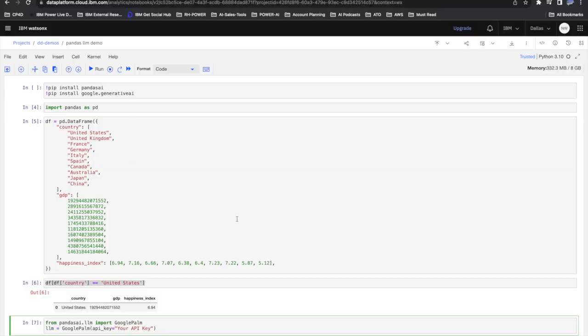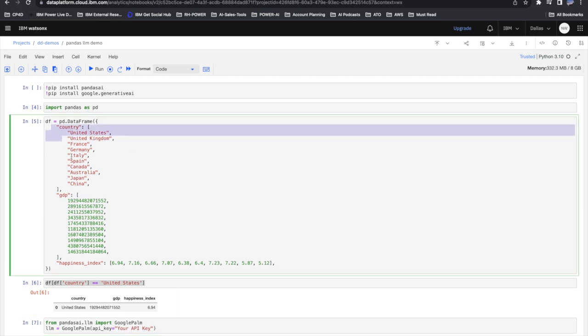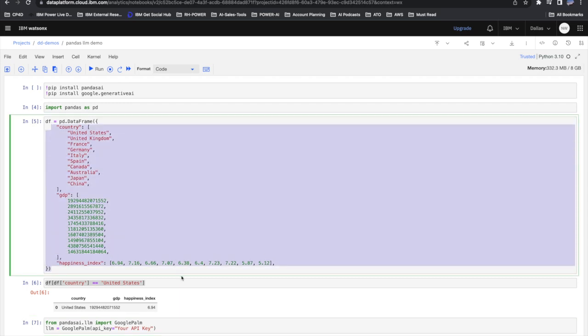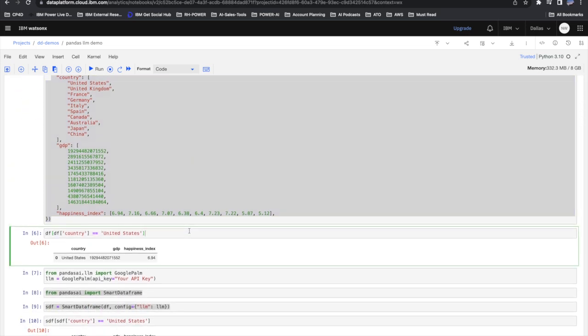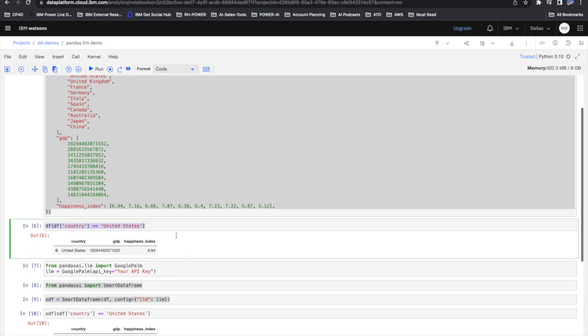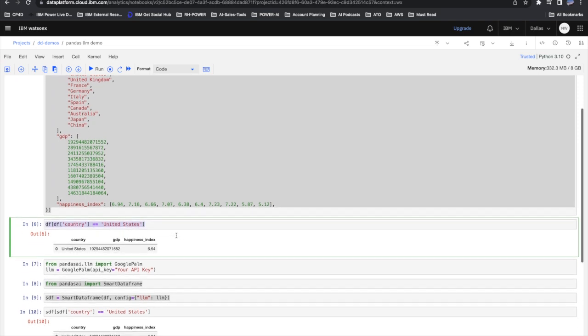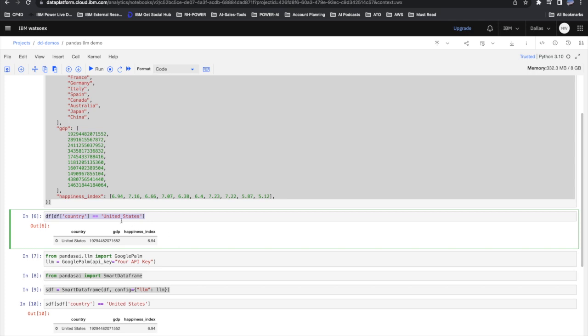Suppose I want to analyze the GDP values and happiness index in 10 countries. What I would do normally as a data scientist is I load the data into a data frame, as I'm doing in cell 5 here. And then I use this typical pandas syntax to analyze and query that data frame. So if I want to know the GDP and the happiness index of the United States, then this is how I would write that code.